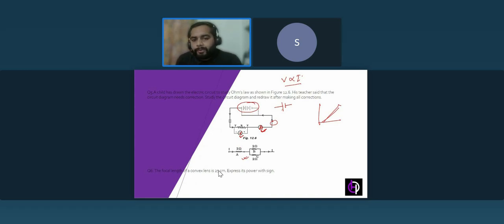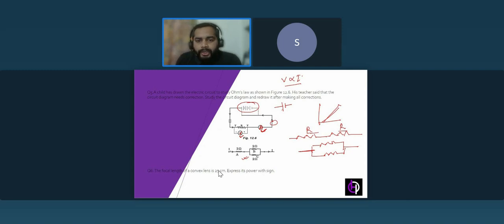Suppose current I is flowing from here. In a series connection, current is the same throughout the circuit. If I draw two resistors, the current will be the same here and here, in both resistors. If they are parallel, then what will happen? The current will be distributed. In a parallel connection, current is distributed.